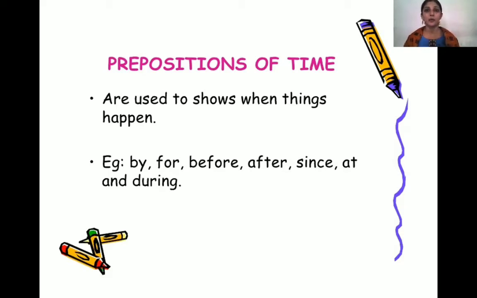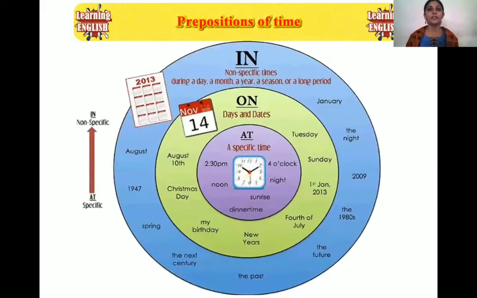Then since and for, that is a pair, and I'll give you the examples for both of this. Before and after. Before the train arrived, the passengers were already waiting on the platform. Rajesh reached the station after the train had departed. So that is also mentioning the time when something is about to occur or when something is already over.